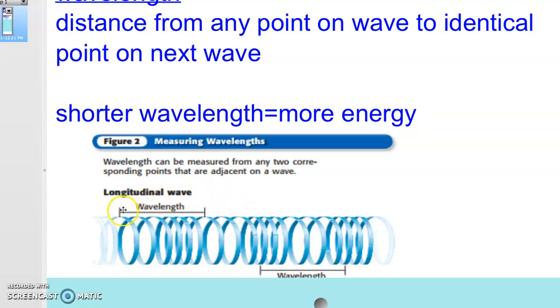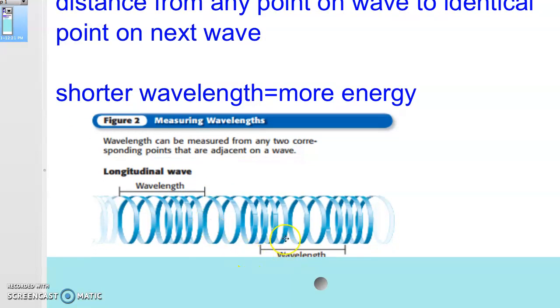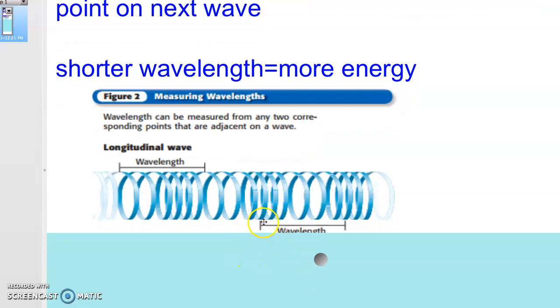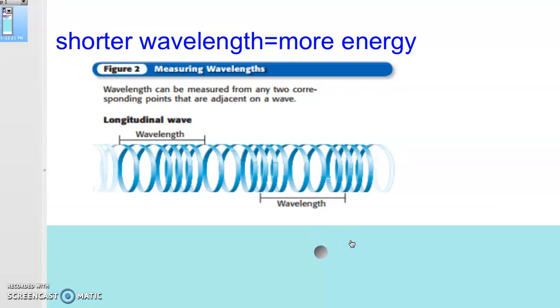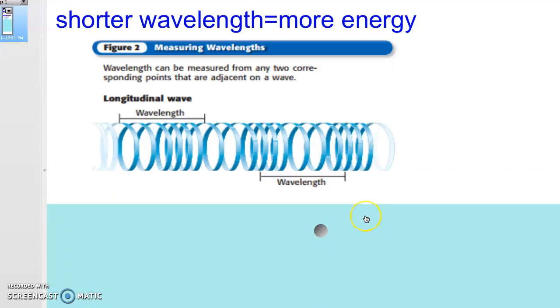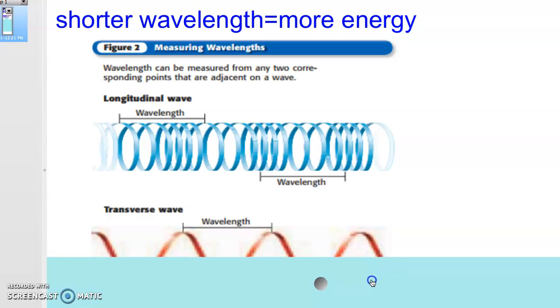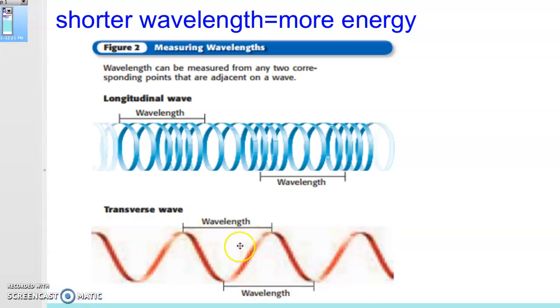So here you can measure from the beginning of a compression to the end, or from the beginning to the end, or from one spot on a compression to another. That's just another way to measure the wavelength. And again, the shorter that wavelength is, the more energy it carries, versus the amplitude, the larger, the more energy it has. So they're two very different things. So again, you can see crest to crest on this one, trough to trough on this one. The only difference is this is a transverse wave down here, and the one above it is a longitudinal wave.